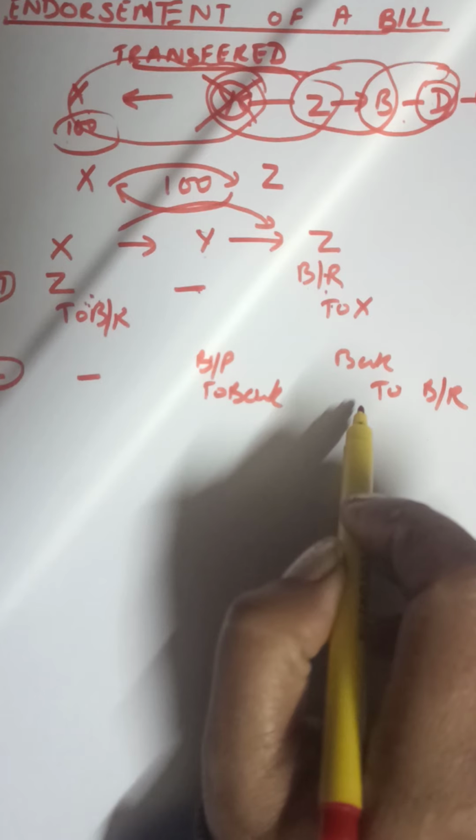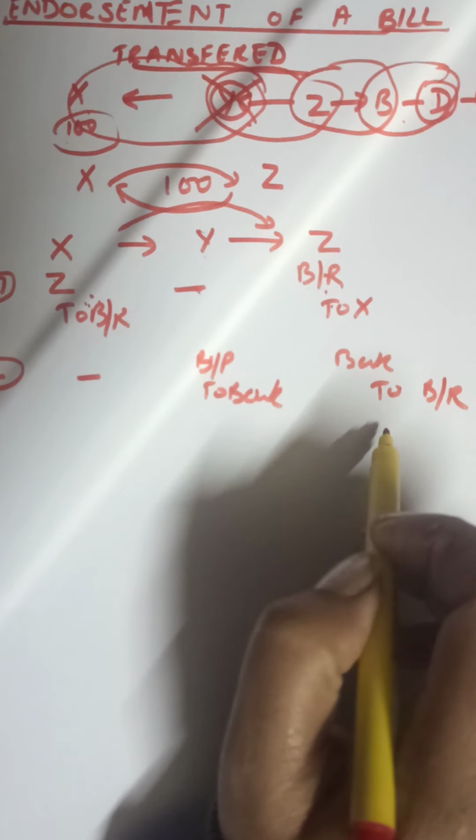When Z gets the payment, Bank to Bills Receivable, and the entry for endorsement is done.